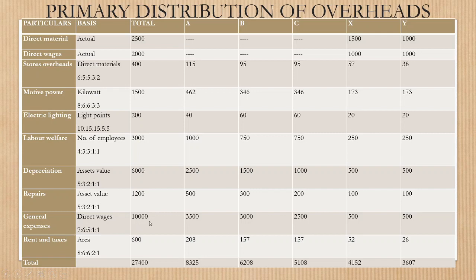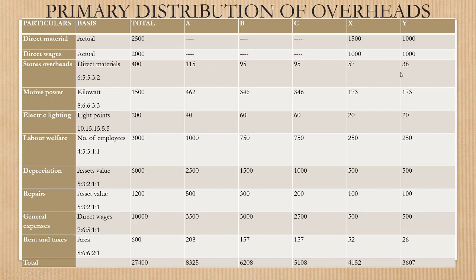An amount of rupees 10,000 is distributed on the basis of the ratio 7:6:5:1:1. The next item is rent and taxes. It is based on area. An amount of rupees 600 is divided among the different departments in the ratio 8:6:6:2:1.